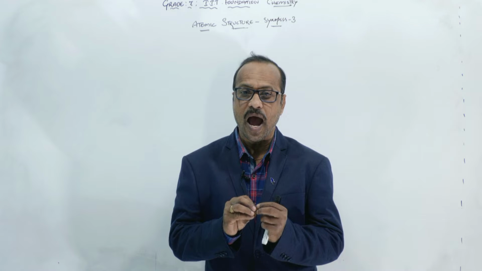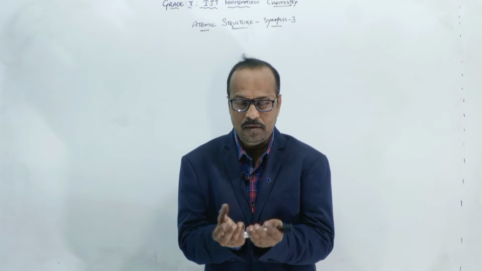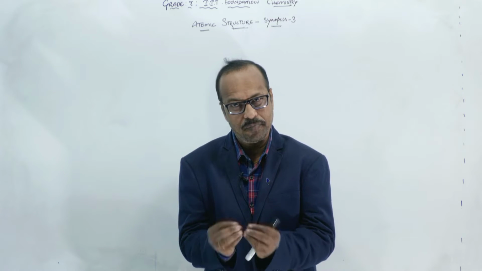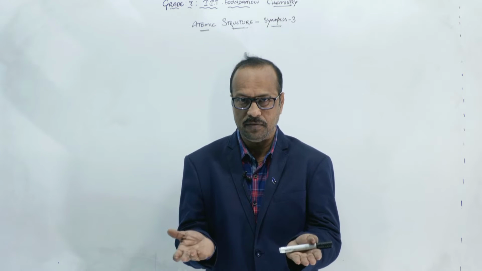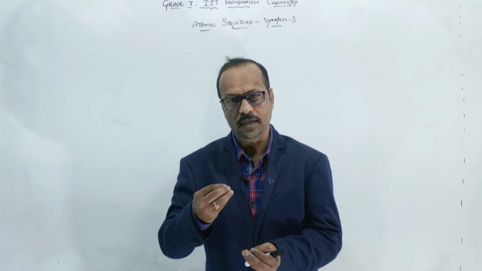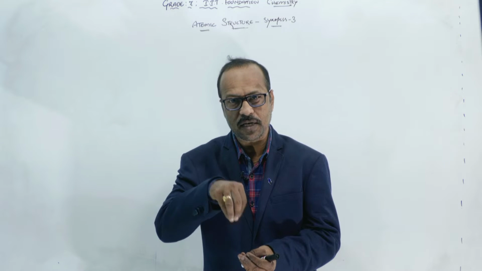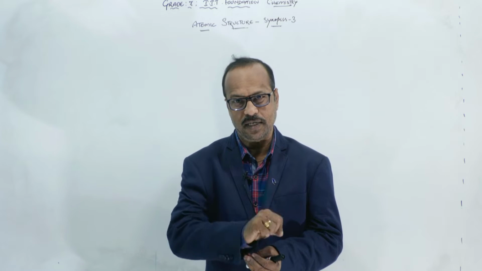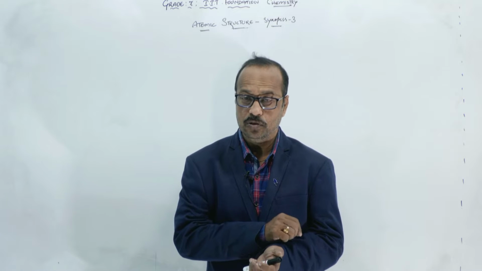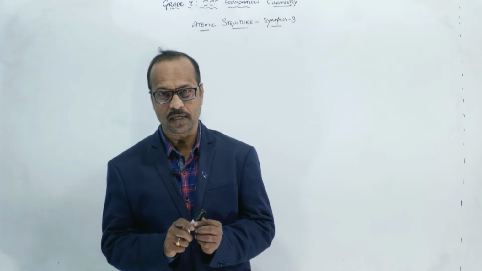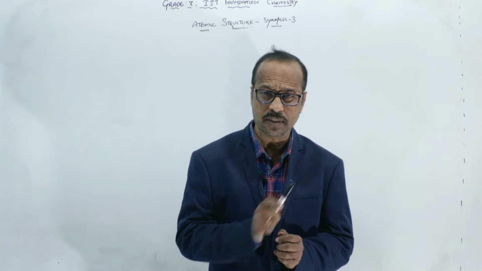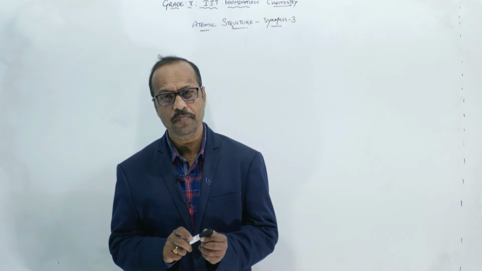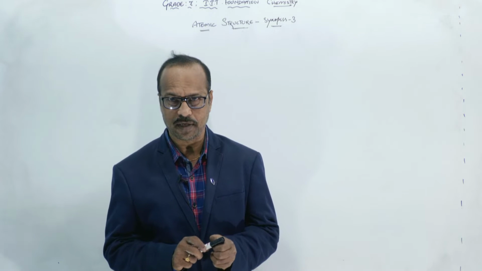Means what? Atoms are divisible, means atoms can be broken, and inside them there are still smaller particles, right? So such a particle, the first particle, was discovered by J.J. Thomson by the discharge tube experiment, right?